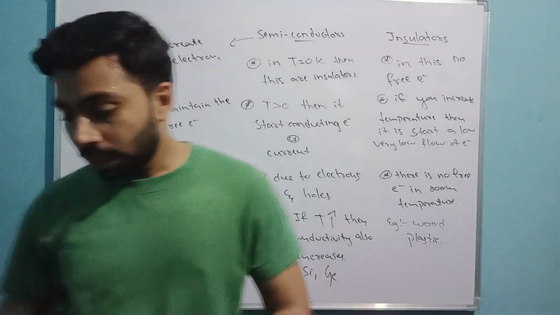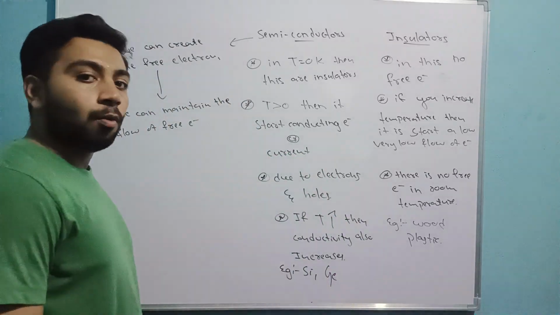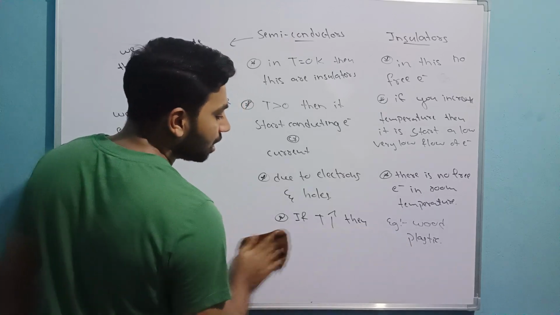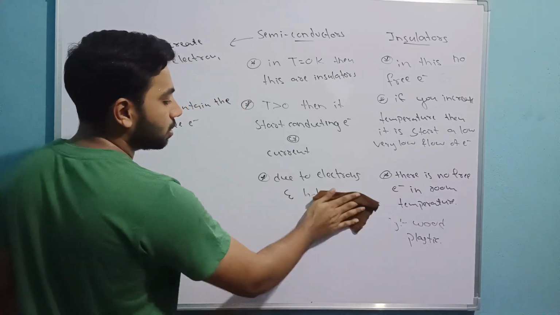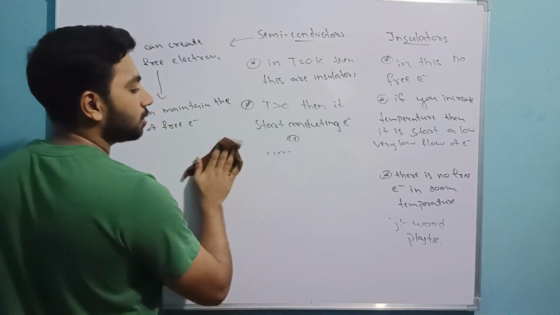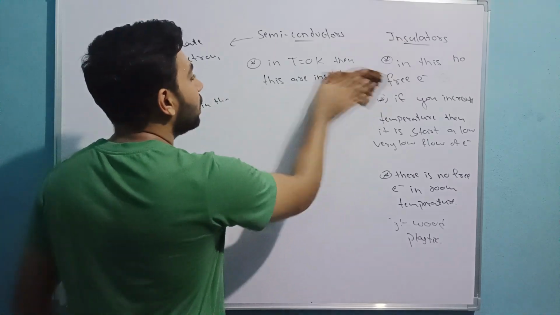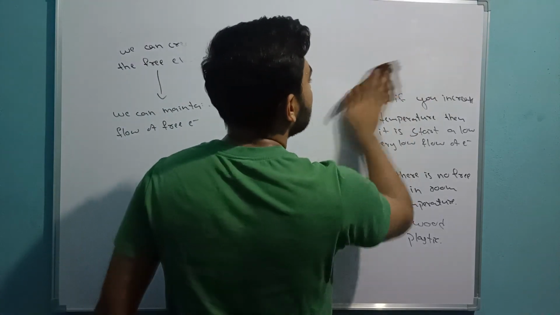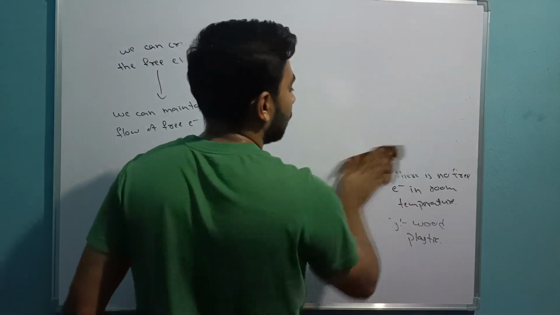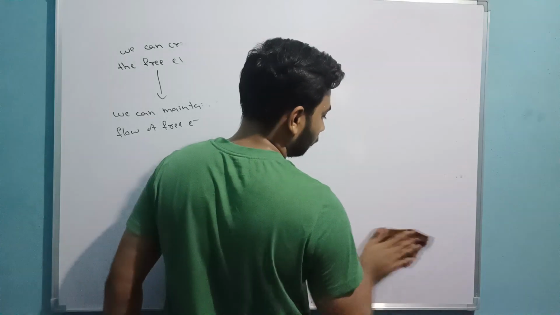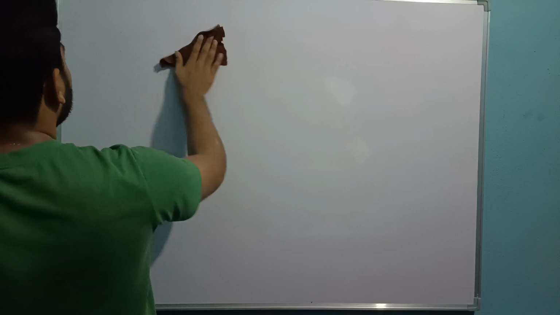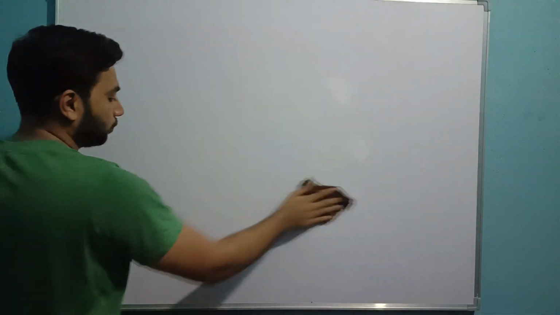Okay, now let us dive into one more main important thing, which means we are going to understand clearly what semiconductors are, why we need semiconductors, and what happens in these semiconductors. To understand this, we need to learn one simple thing first of all.